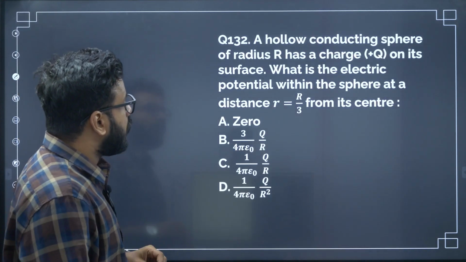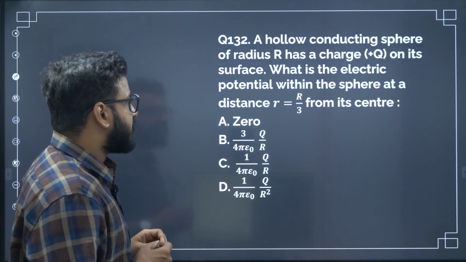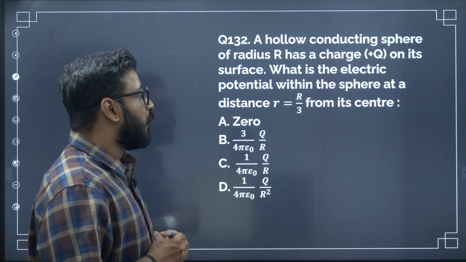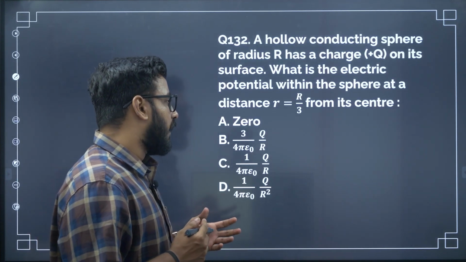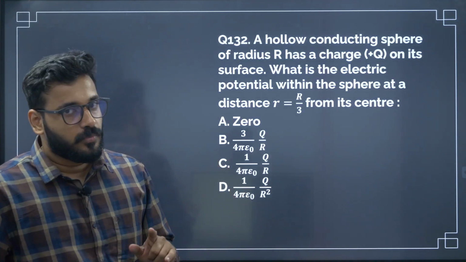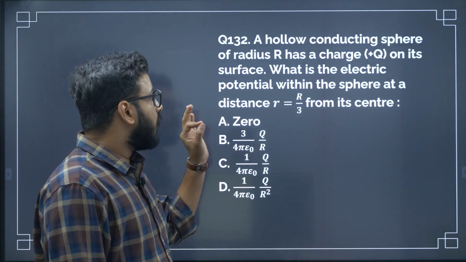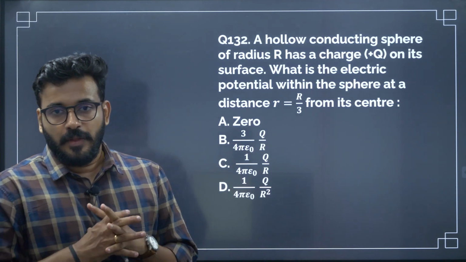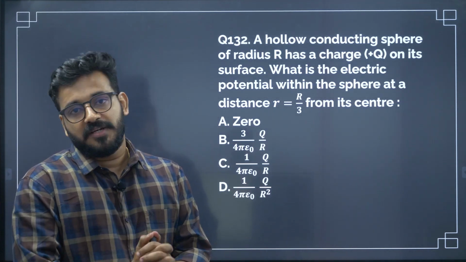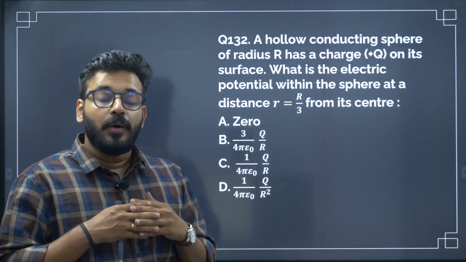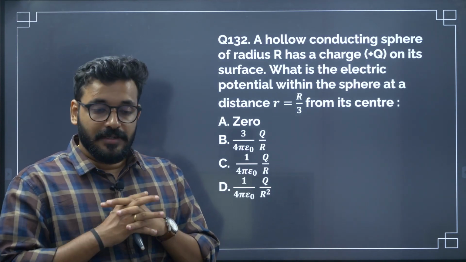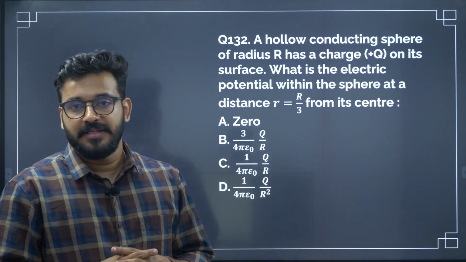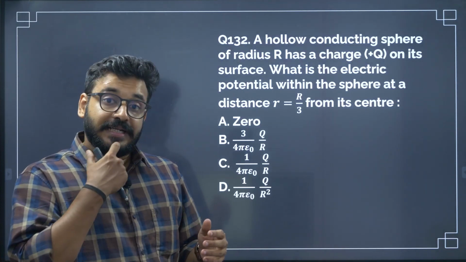Okay, 132. A hollow conducting sphere of radius R has a charge plus q on its surface. What is the electric potential within the sphere at the distance r is equal to R by 3 from the center? Now, read the question once again. What are they asking for? They are asking for electric potential inside the conducting sphere. Now, the very crucial information that you are supposed to know here is how the electric potential behaves inside a conducting sphere, a conducting shell.